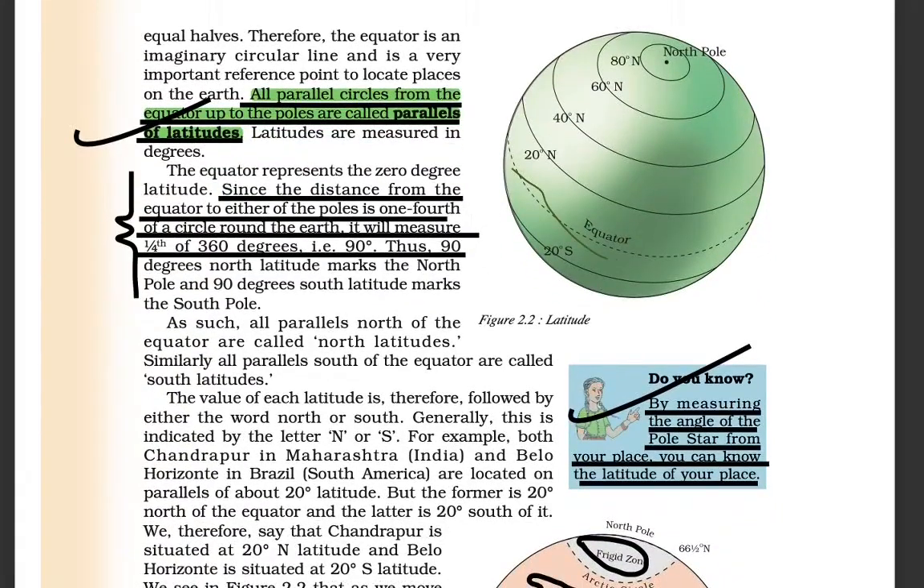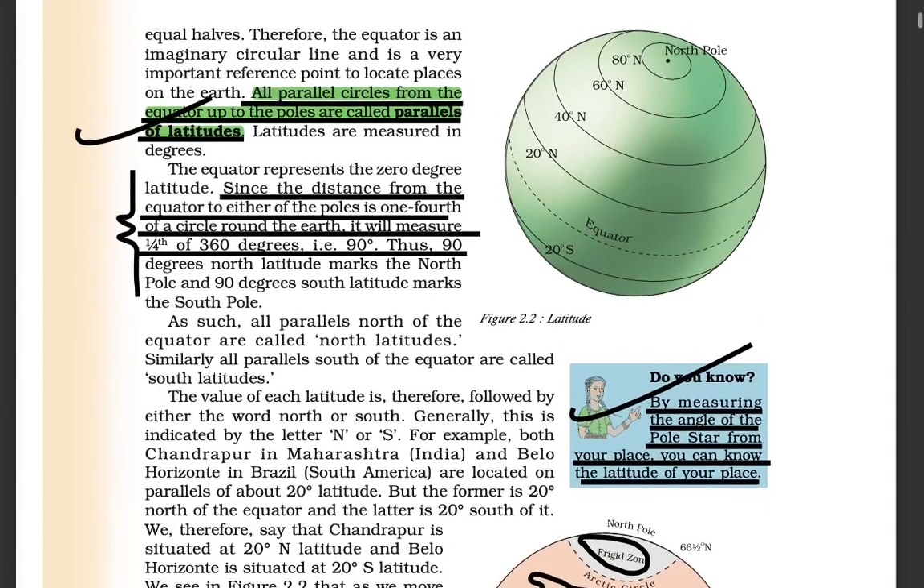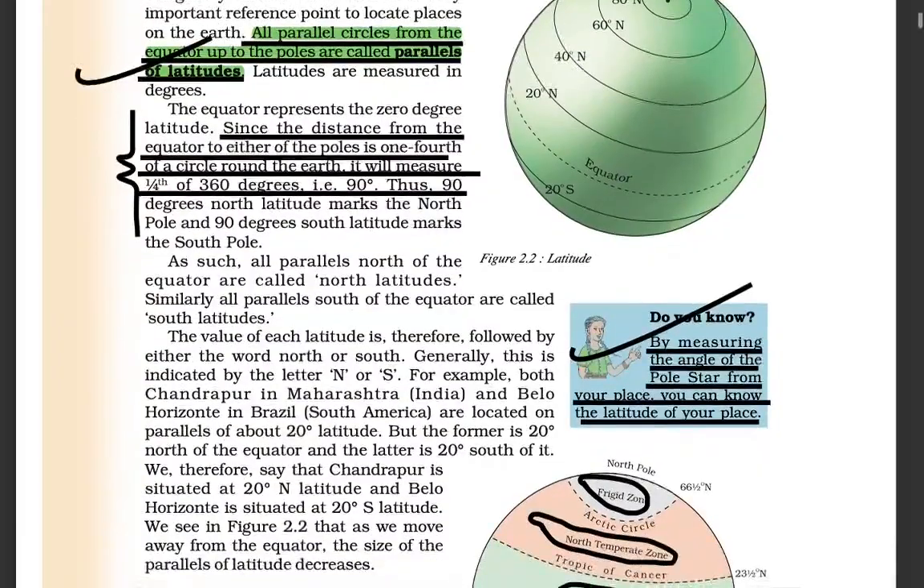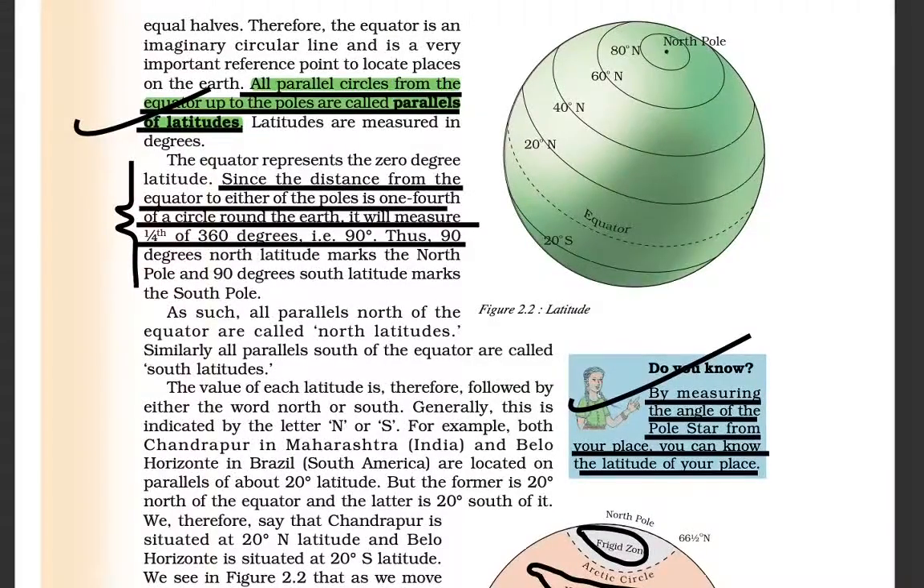It is also an imaginary line drawn on the surface of the Earth. Above it is known as the northern hemisphere, and below it is known as the southern hemisphere. Now coming to the next, all the parallel circles from the equator up to the poles are called parallels of latitude. Latitudes are circular lines parallel to the equator.